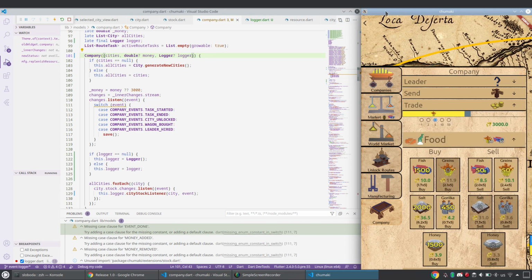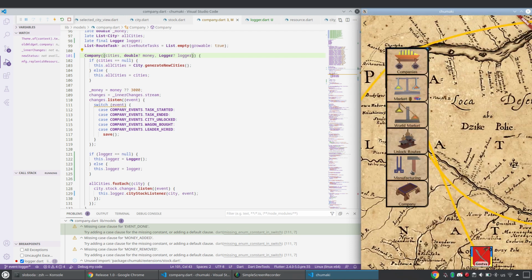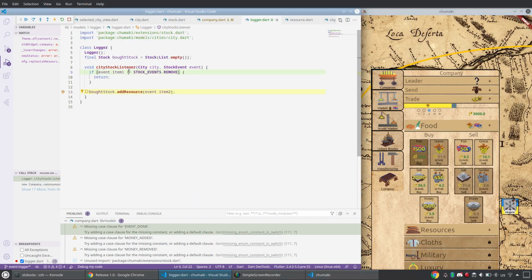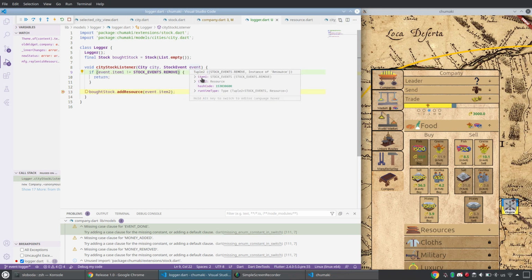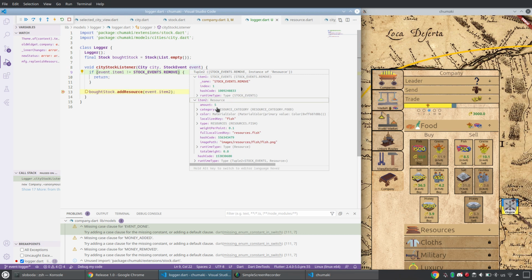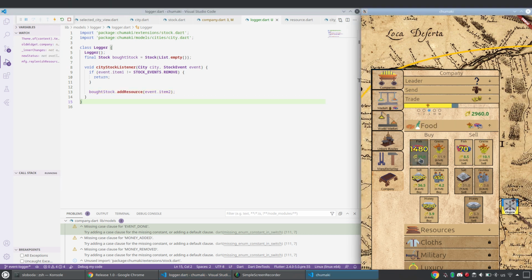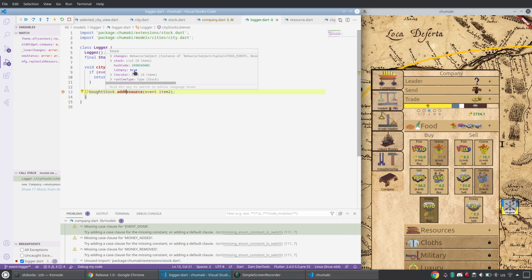Okay, let's go to food. I need to reinitialize my company again, because the cities were already created. Nobody will call the constructor again for me. Okay, boom, we are here. So city siege, you see. What's the event? Tuple, item 1 remove. Item 2 resource, amount 5, fish. Good. Actually, let me test it. Let me sell fish, salt, honey. Now let's place a breakpoint, bot stock. There should be stock add resource.